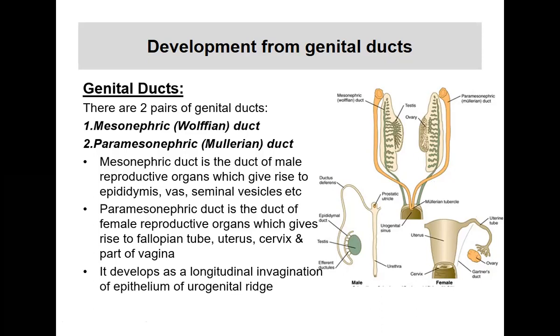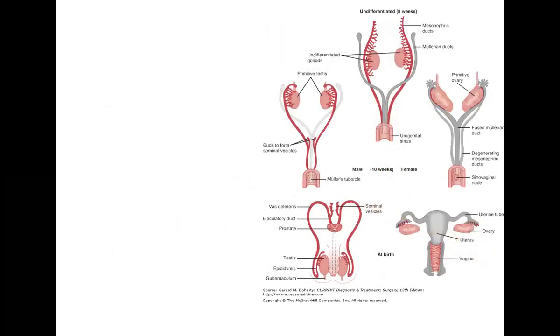It develops as a longitudinal invagination of the epithelium of the urogenital ridges. It will develop from the urogenital ridges, and if you can see here again, both the ducts have been shown. This is the mesonephric duct, that is the Wolffian duct, and this is the paramesonephric duct. Mesonephric duct develops into the epididymis and vas deferens in case of male. Here you can see the testis developing. On the other side, this blue colored structure is the paramesonephric duct, which develops in case of the female. Here it has developed into the ovary, and the two ducts have fused together, which will form the uterus. The unfused part will form the fallopian tubes, and a part of the vagina also.